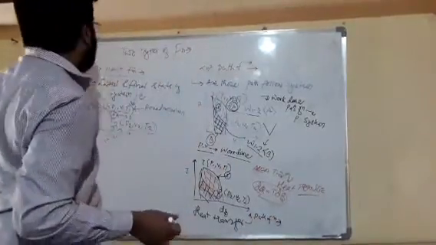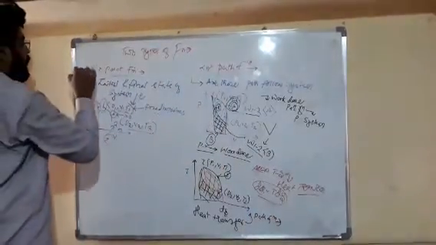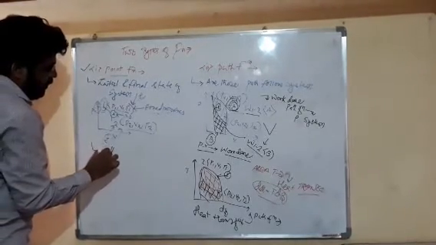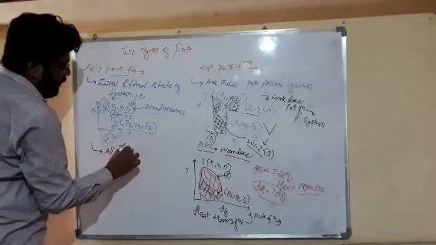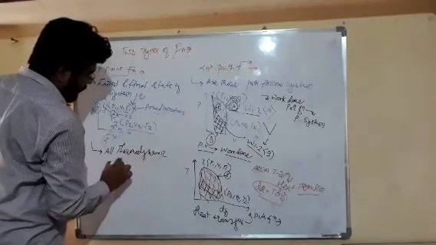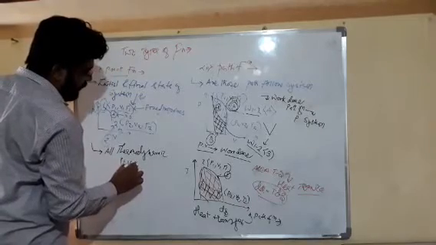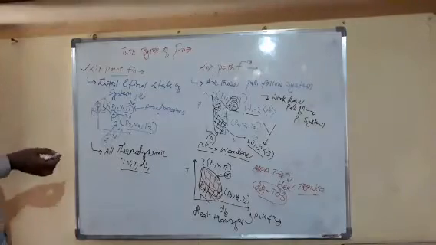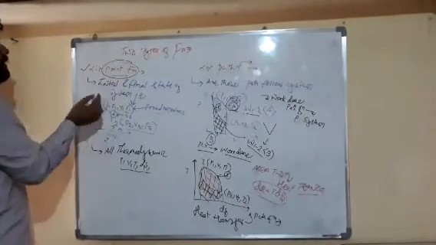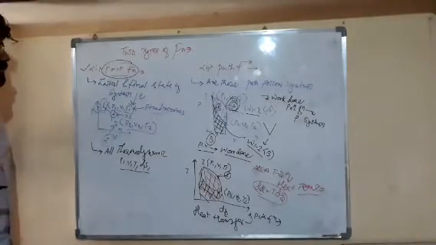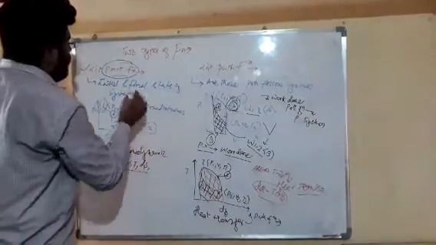Now friends, what is the example of point function? Dear friends, all thermodynamic properties: pressure, volume, temperature, entropy, enthalpy, everything is a point function. Everything depends on the initial and final state of the system. So friends, all thermodynamic properties are point functions.